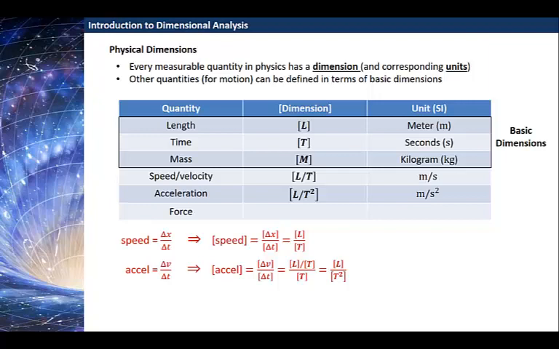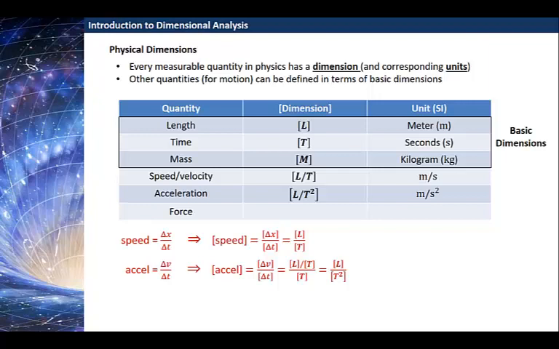A speed is a change in position over a change in time. So the dimensions of speed are the dimensions of change in position, which are length, over the dimensions of change in time, which is time. So the dimensions of speed are length per time. And that matches what we expect, that the units for speed are meters per second.